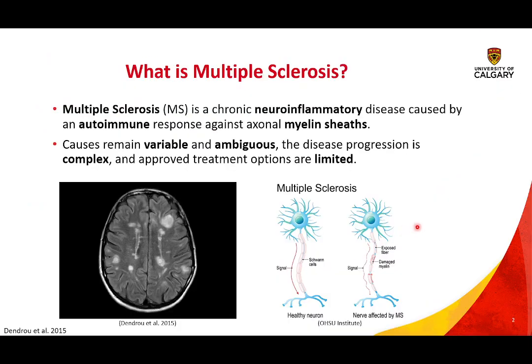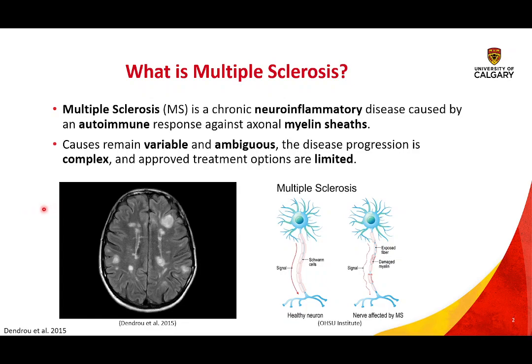Now, by demyelinated lesions, I refer to the disease condition caused by multiple sclerosis, which is a chronic neuroinflammatory disease caused by an autoimmune response primed against axonal myelin sheaths. As you can see in the bottom right, we have a healthy neuron with a thick myelin sheath. However, in MS, you get the degradation of this myelin sheath and ultimately neuronal death. You can see this on the left with these demyelinated lesions in the human brain and central nervous system.